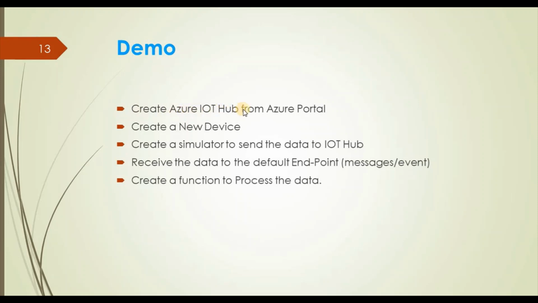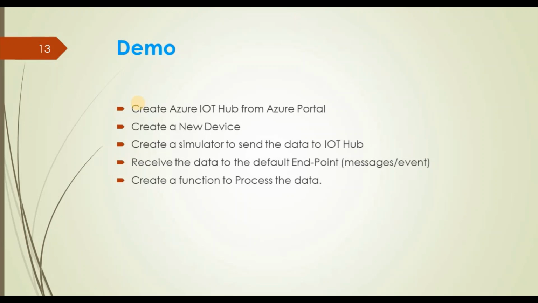So we have created Azure IoT Hub from the Azure portal. That is done. Create a new device. So we already have created 2 devices. So that is also done. Create a simulator to send the data to the IoT Hub. We have created simulator application that is used to send the data to the IoT Hub. That is also done. So receive the data to the default endpoint. We have created a function using the default endpoint. So that is also done, and create a function to process the data. So we have created one Azure function to process the data. Actually it is not processing, but it will write the message into a console. So as part of our demo, we have done with all the steps.